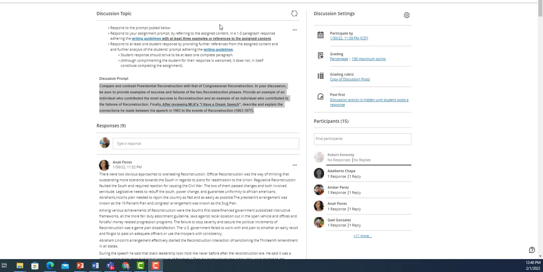the guidelines real quick. So you're going to respond to the prompt posted below. So it's this thing right here. We'll go through that in just a second. Respond to your assignment prompt by referring to the assigned content in 1 to 3 paragraphs. So this is real important to make sure that you go through the writing guidelines.